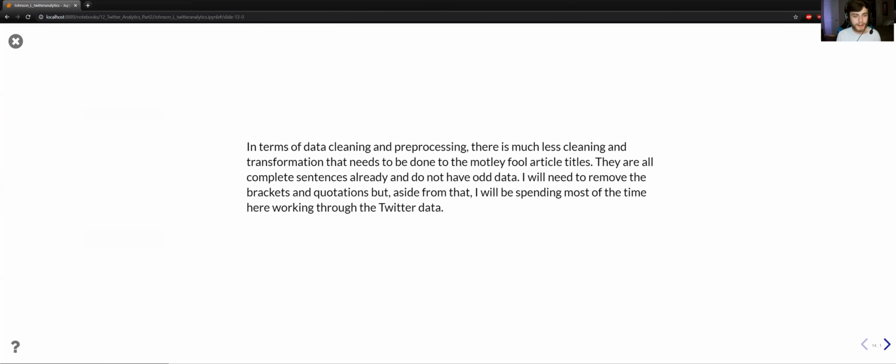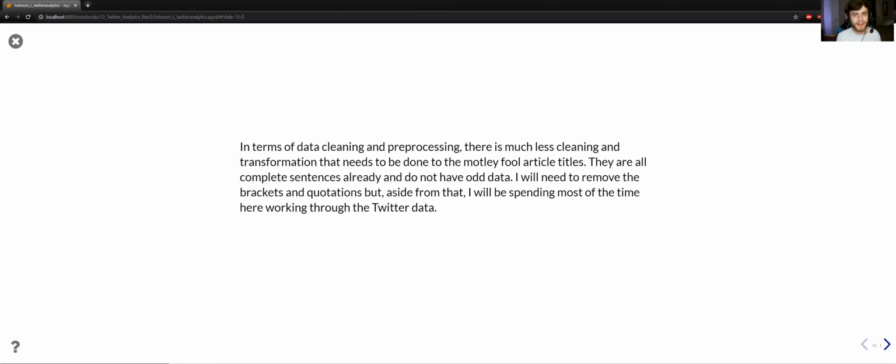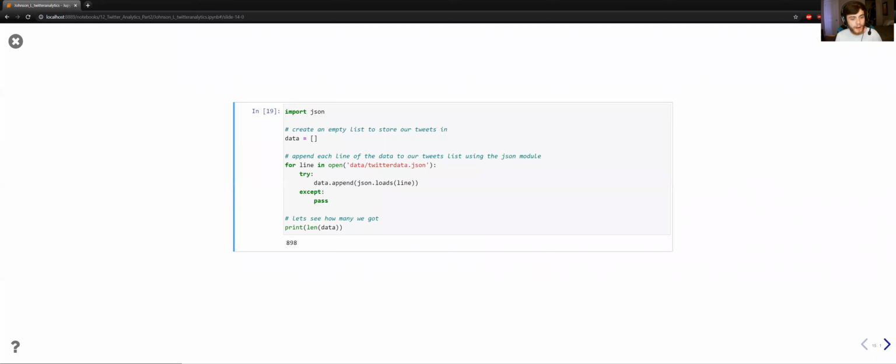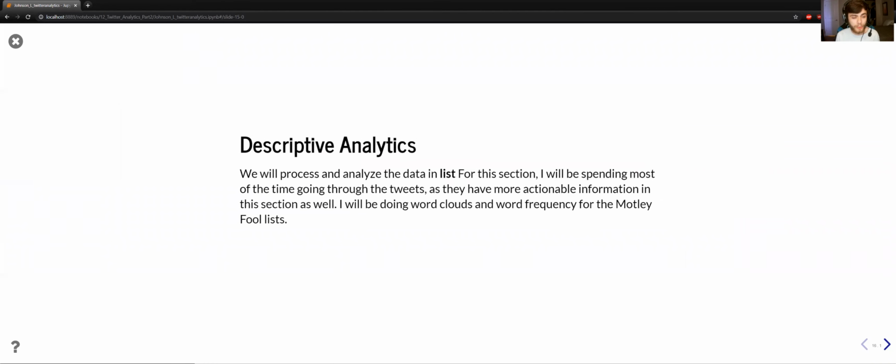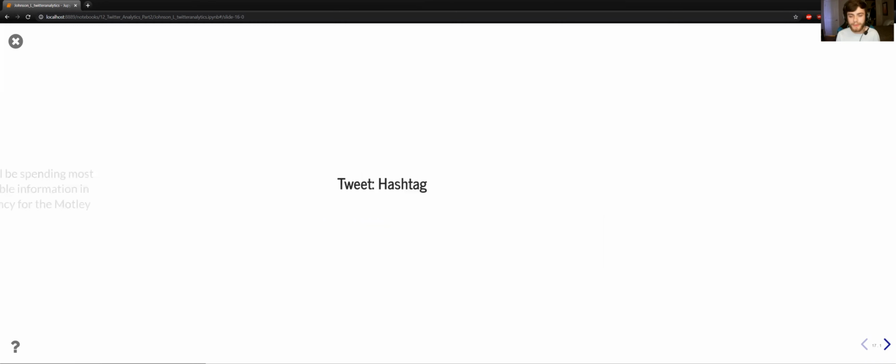For data cleaning and text pre-processing, there's much less cleaning that needs to be done with the Motley Fool articles, as there are 51 total articles and they're all properly named. It really just came down to removing brackets and things like that. So I spent a majority of this time working on tweets. As we can see, I have 898 total tweets. This is probably from 20 minutes of scraping, and I went through all the data in a list.